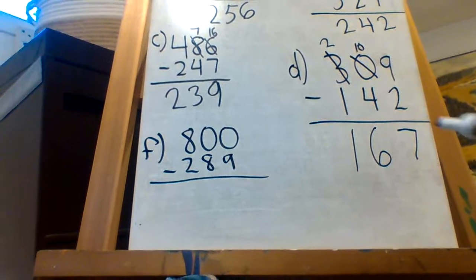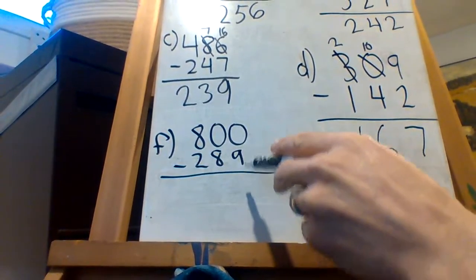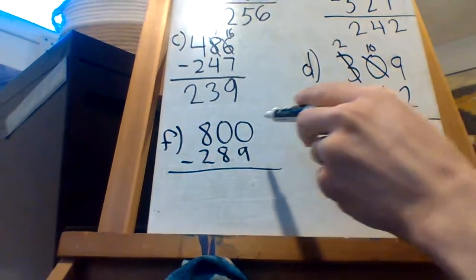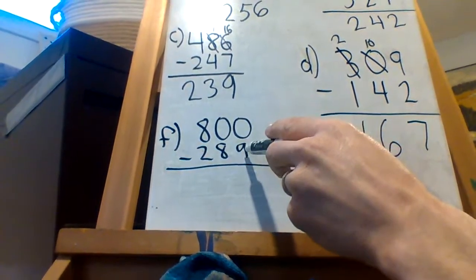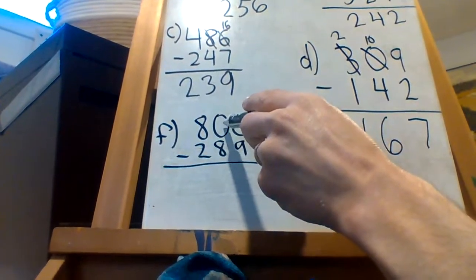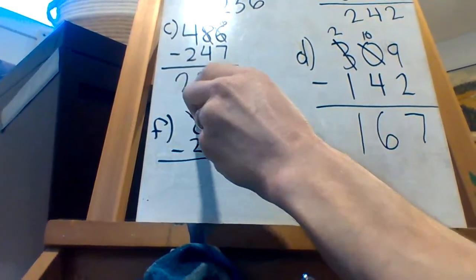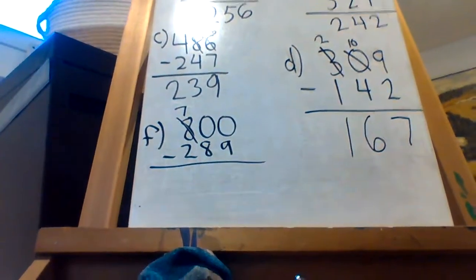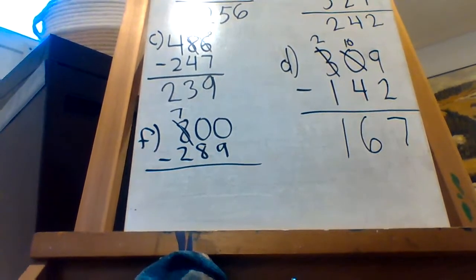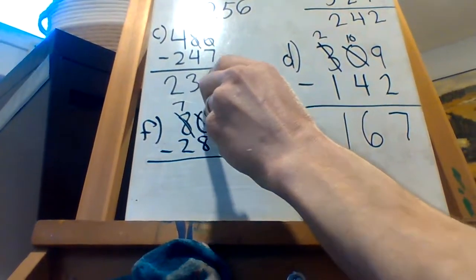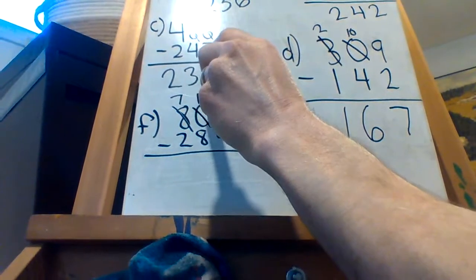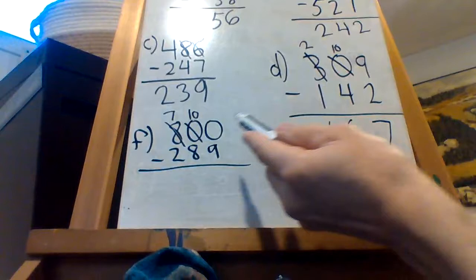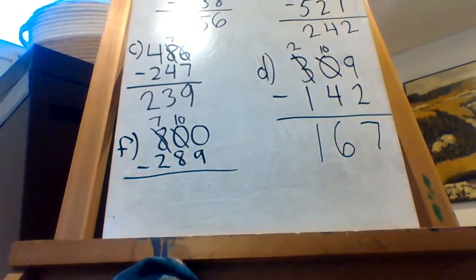You can't do this, 0 take away 9 doesn't work. Okay, so you have to do the double borrowing here. You can't take 9 away from 0. And you can't even borrow from the 10, so you have to borrow all the way over to the 100. So now look at this. This is F, by the way. So now you have 700. And you have 10 tens. So that's 800 still. But we still didn't solve our problem with 0 take away 9.